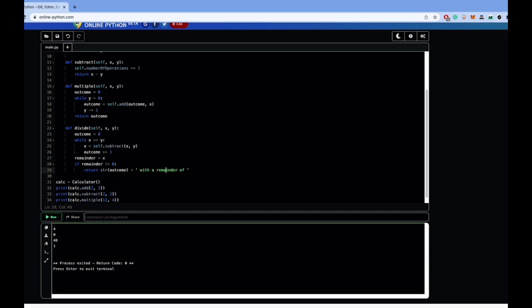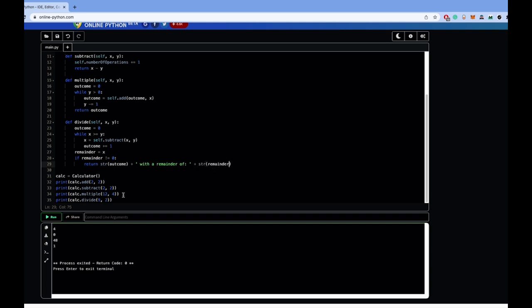And sentences inherently use strings, whereas all these numbers before were integers. So we want to have a string sentence that says our outcome with a remainder of. So again here we have 9. So with this condition we would expect 4 with a remainder of 1.